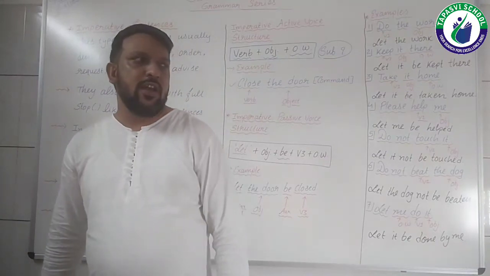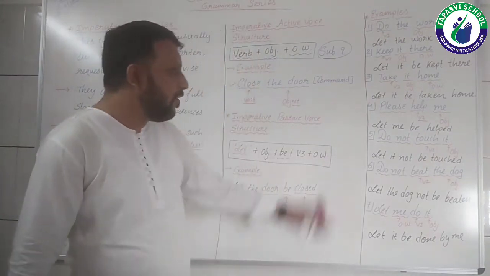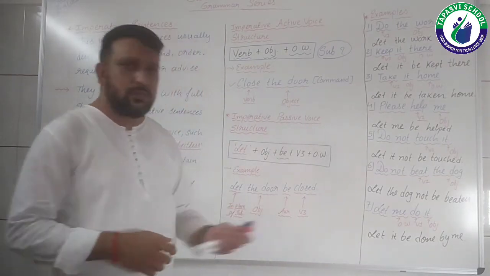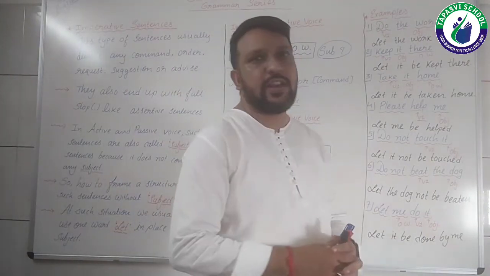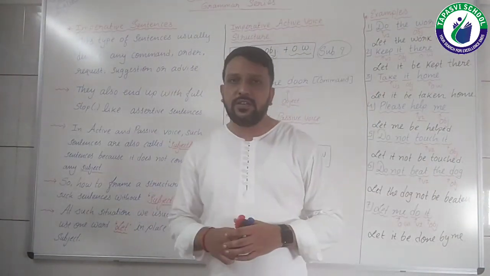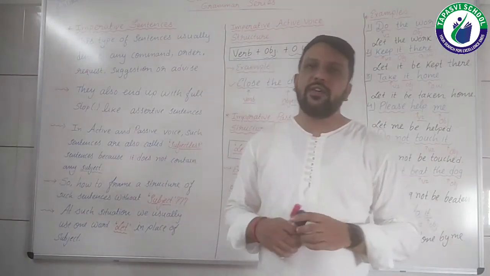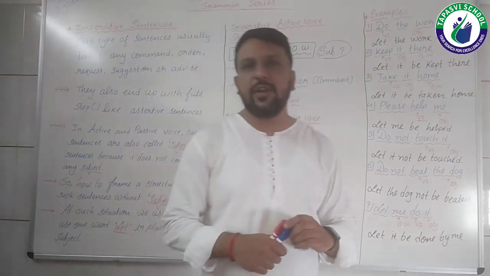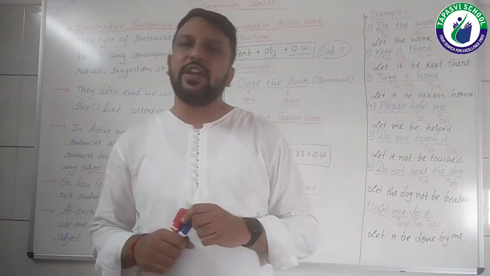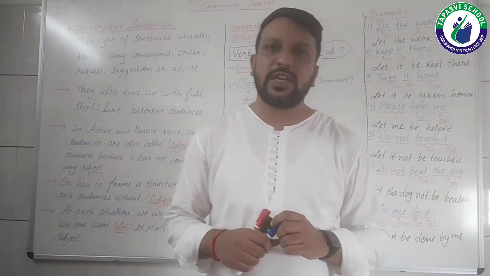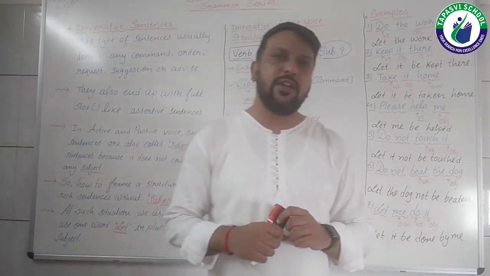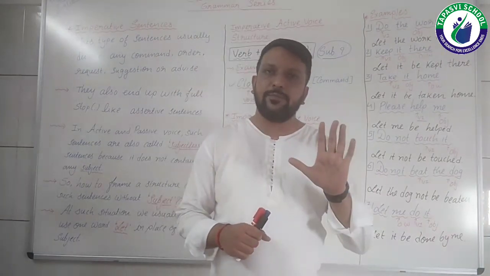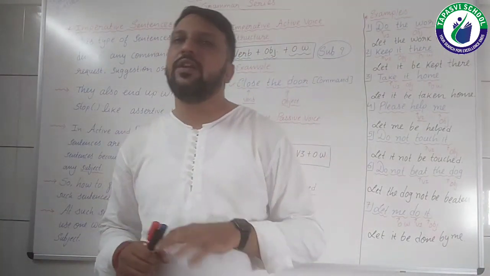So accordingly we have ultimately identified and solved all the examples, students, right? So this was the end of our active and passive voice grammar series, right? In all the 7 videos, let me give you a very quick recap. The first video was the introductory video of the active and passive grammar series, in which I identified what is called subject, object and verb, and we also identified the 5 different types of verb forms, V1, V2, V3, V4 and V5.